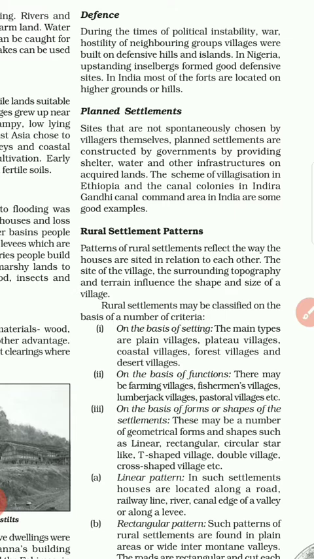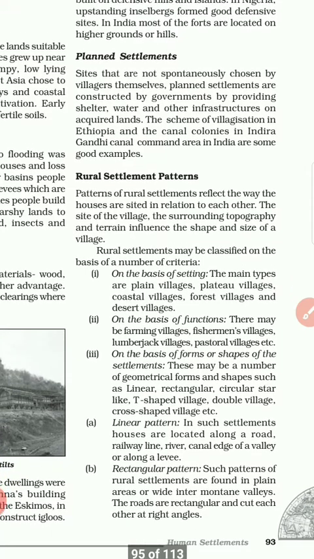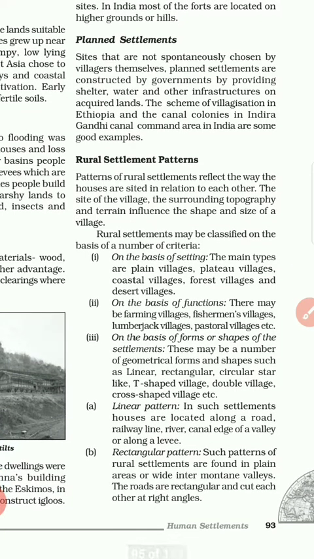Planned settlement sites are not spontaneously chosen by villagers themselves. Planned settlements are constructed by the government by providing shelter, water, and other infrastructure on acquired land. The scheme of villagization in Ethiopia and the colonies in the Indira Gandhi Canal Command area in India are some good examples of planned settlement.